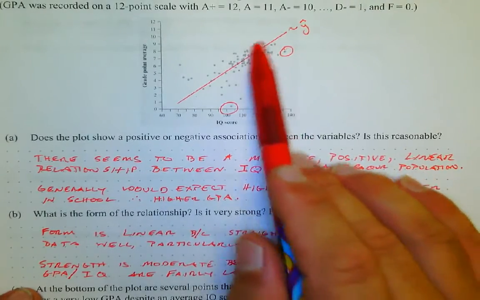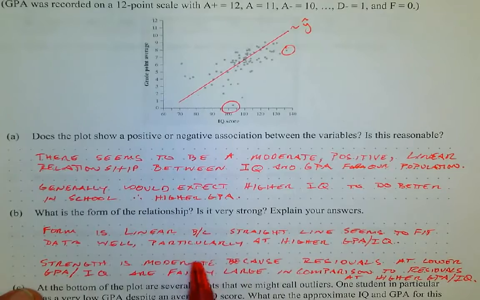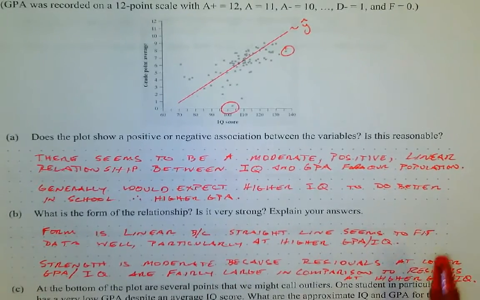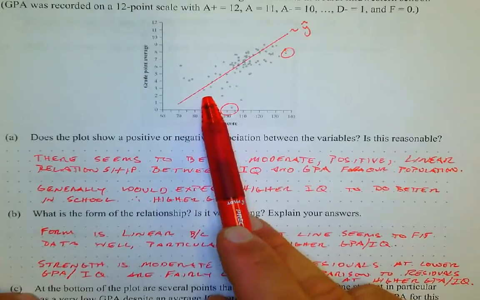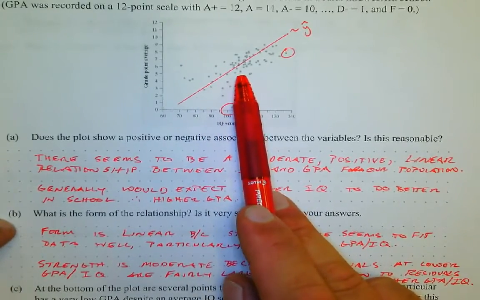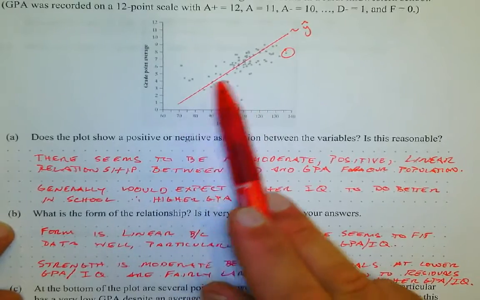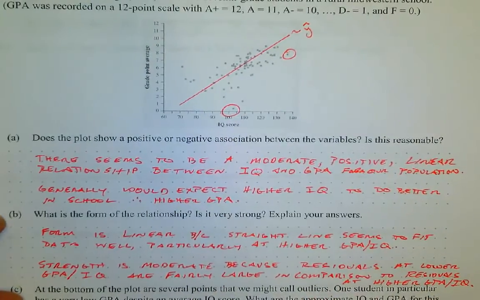Up here, things are more clustered together in a nice line than down here, so we might say that we have a moderate strength. And once again, depending on the area of study that you're doing, you might consider this to be a strong relationship, or you might consider this to be weak, but generally we would say in this situation we're moderate.